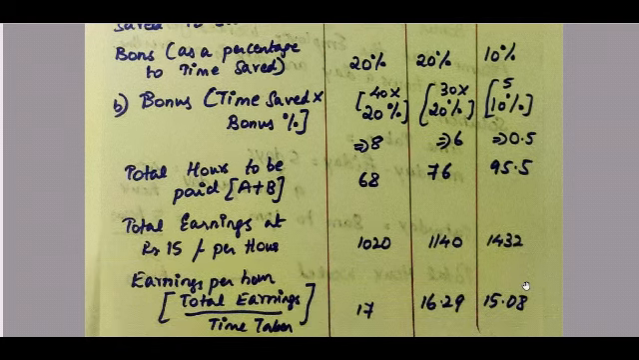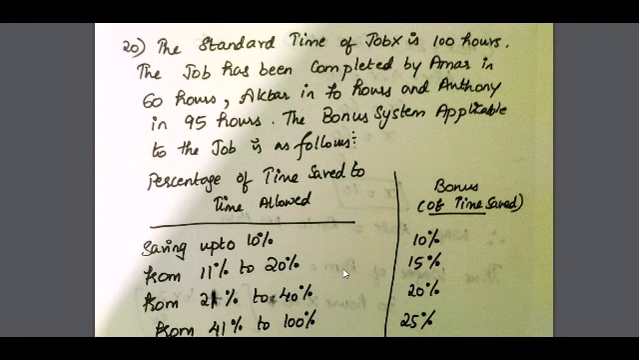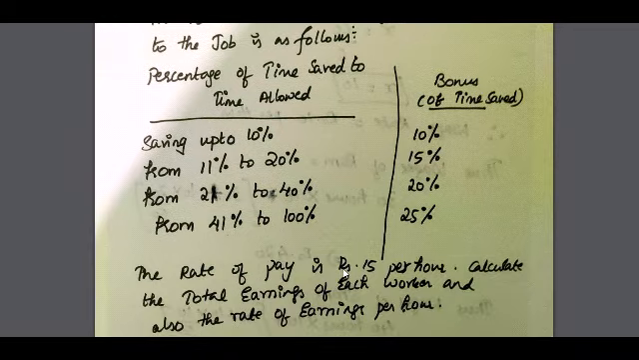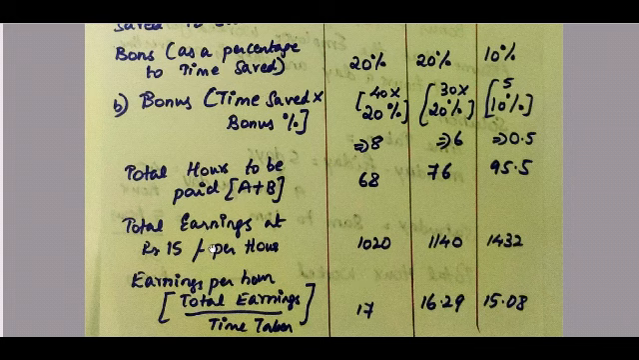So the total earnings which is calculated, they have not told us for piece rate or time rate, hence we are calculating the total hours and then calculating the total earnings. The rate of pay is 15 per hour. So the total earnings at rupees 15 per hour. So 68 into 15, 1020, 76 into 15, 1140, 95.5 into 15, 1432.